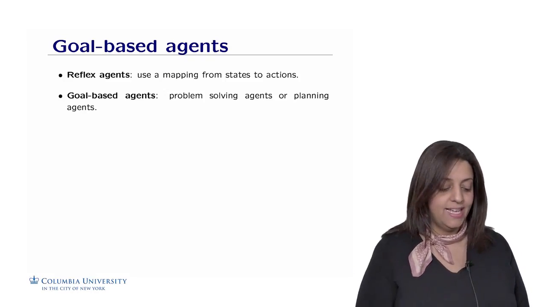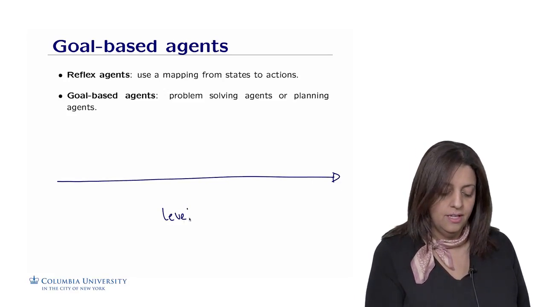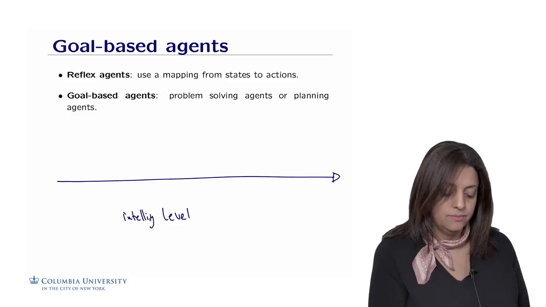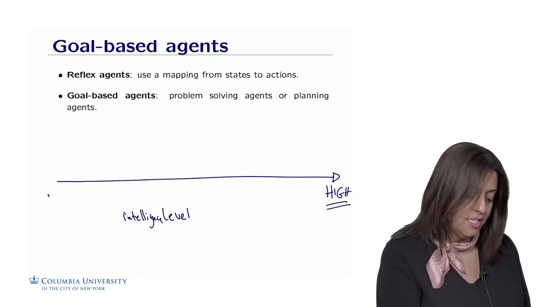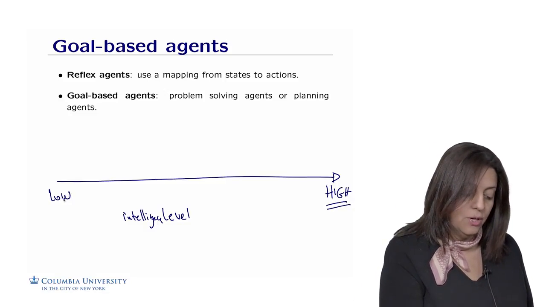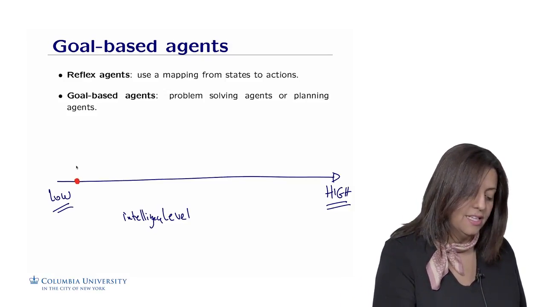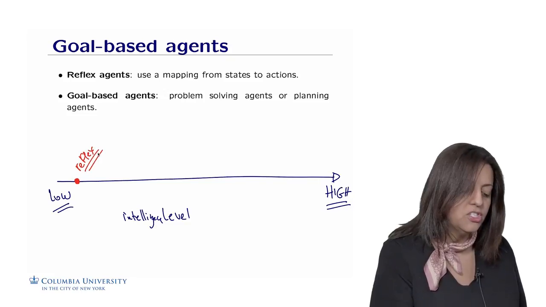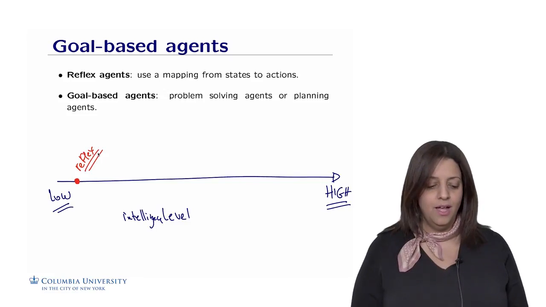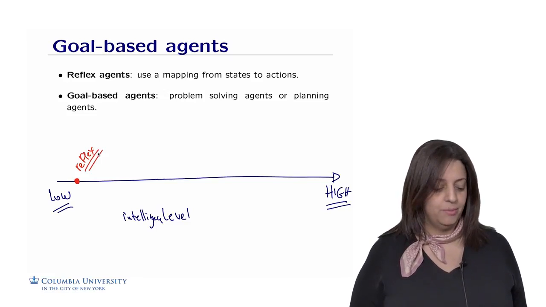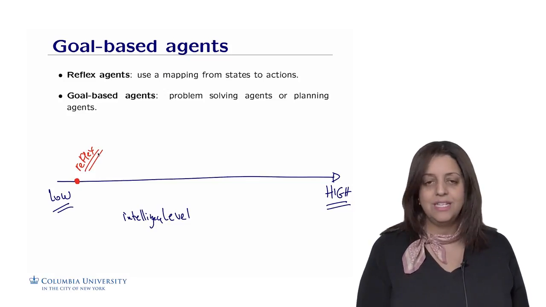Just to put things back in context, I'm going to start first by drawing the level of intelligence. So that's the intelligence level. On this side, we're going to put agents with a high level of intelligence. On this side, we're going to put agents with a low level of intelligence, right? So we could put our reflex agents at this level. Reflex agents are just agents that don't have any intelligence. They just have a lookup table. They look up what to do according to a kind of dictionary or a lookup table. All right. So reflex agents are considered one of the lowest levels of intelligence.